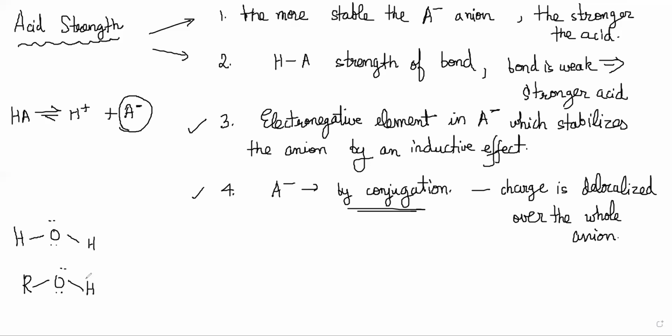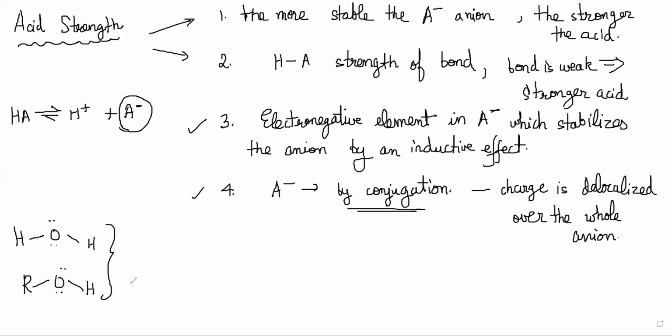Alcohol is also OH, so it is similar. Therefore, you will expect that the acidity should also be similar. So for ethanol, the acidity is very close to that of water. Now he's saying if we allow the charge in the conjugate base to be delocalized over 2 oxygen atoms, as in acetate, acetic acid is indeed a much stronger acid. The difference is huge. Conjugation makes acetic acid about 10 power 10 times stronger.